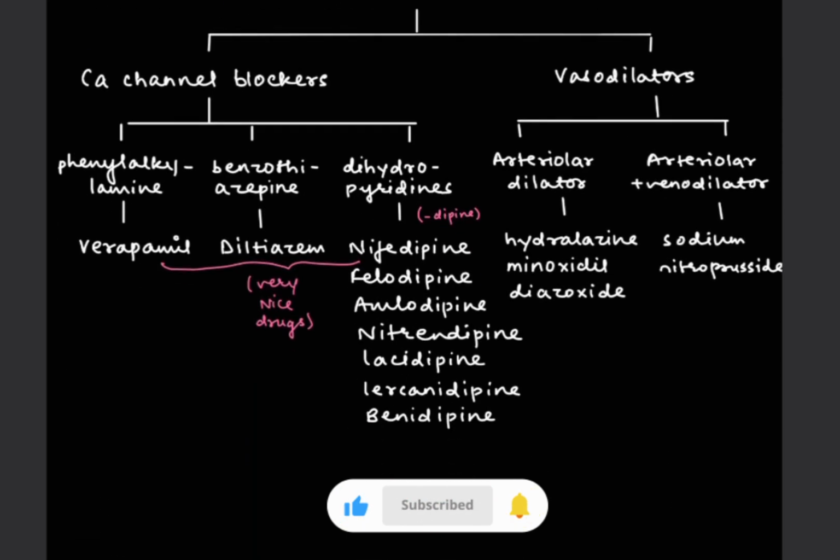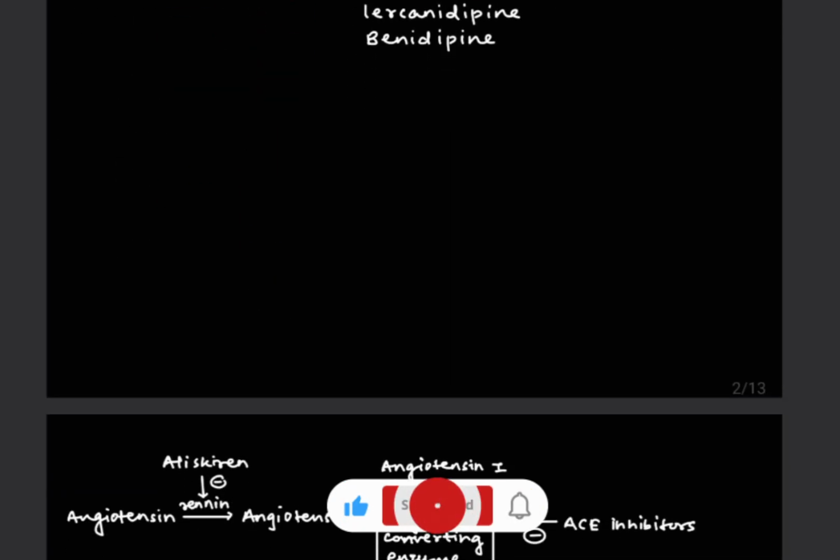The next group is calcium channel blockers. It also includes 3 types: phenylalkylamine, benzothiazepine, dihydropyridines. In this, we administer verapamil. Benzothiazepines include diltiazem. And last is dihydropyridines, which include nifedipine, felodipine or amlodipine. Then the last is vasodilators. It also includes 2 types: arterial dilator or arterial plus venodilators. Arterial dilators have 2 drugs: minoxidil and diazoxide. And for arterial plus venodilator, we prefer sodium nitroprusside. So let's see all the things in detail.